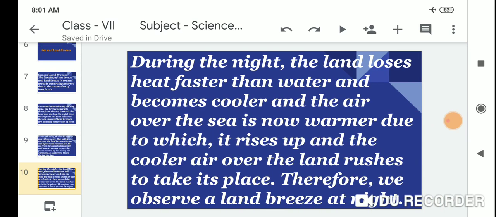During the night, the land loses heat faster than water and becomes colder, and the air over the sea is warmer, due to which it rises up and the colder air of the land rushes to take its place. Therefore we observe a land breeze at night.